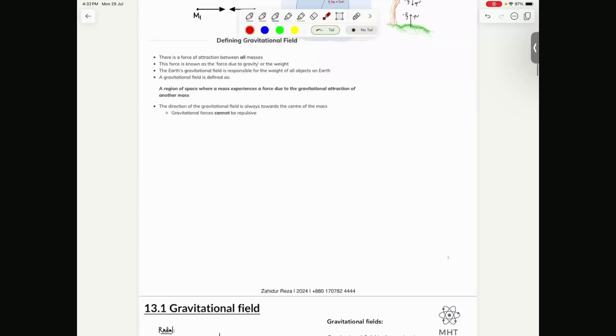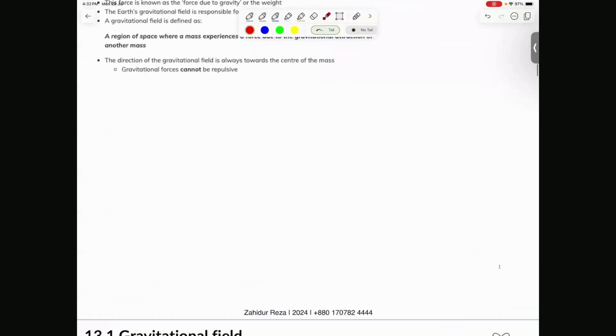So how do you represent the field? Let me explain why representation of field is very important. So we know that the Earth is here, and we know that around the Earth there's a region where gravity exerts its influence, right? So question is, how far is it? The place where the Earth is exerting force, right? How far is it? I already mentioned this earlier, but can you remind me?